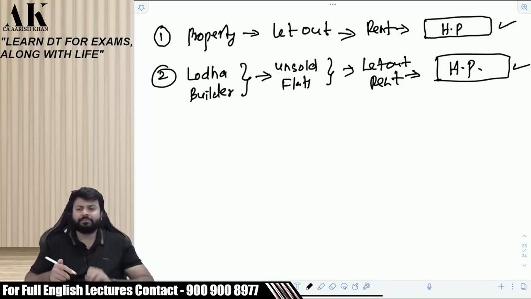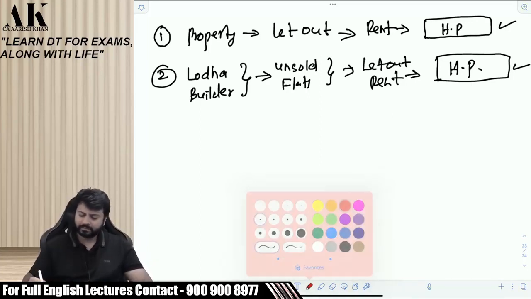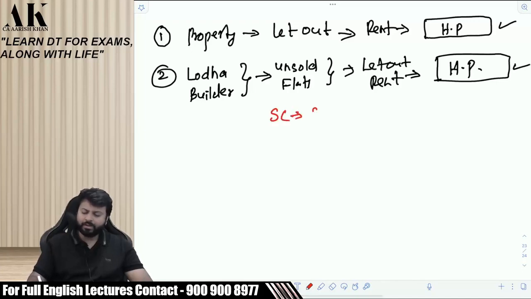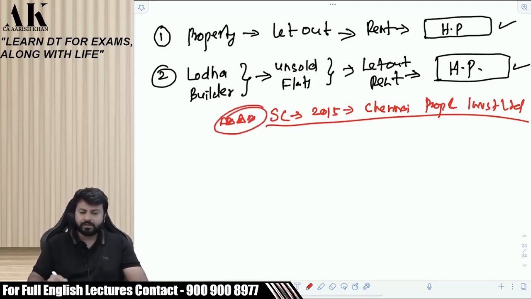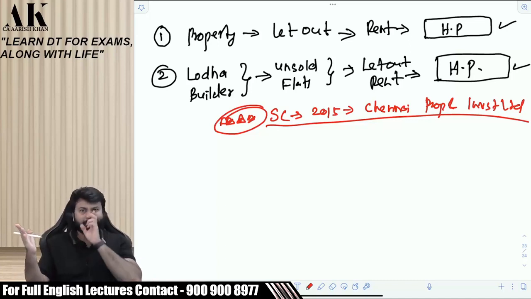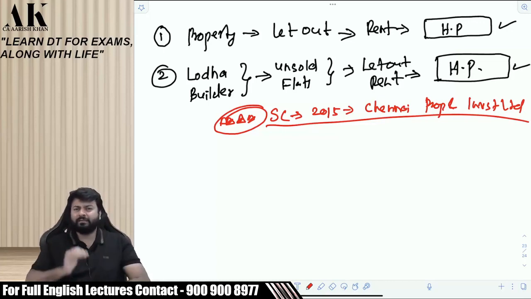Let me give you another example. There was a Supreme Court judgment in 2015 in the case of Chennai Properties and Investment Limited. What has happened in this particular case? A very important case law for exams. A very important Supreme Court judgment for exams. A similar judgment also came in 2016 in the case of Rayala Corporation. Both of them say the same thing. I am telling you the facts of the case.